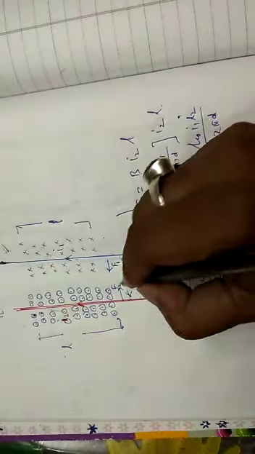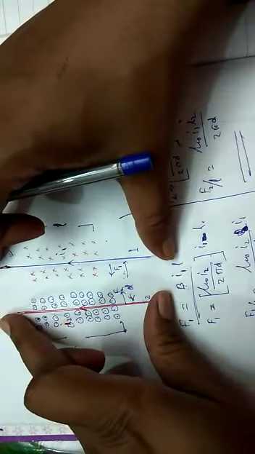So if parallel currents are in the same direction, the force is acting in this direction. So what will happen? If this situation happens, since the force is acting, it's an attractive force, so the wires will converge towards each other, and if they are not properly tied at the end, they will come closer to each other. So if parallel currents have the same direction, they will attract each other.